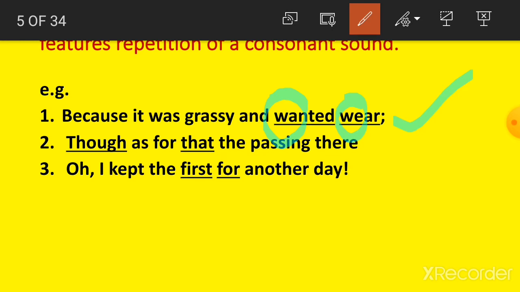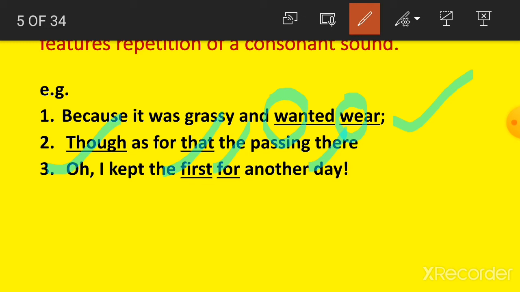Second example: "though as for that, the passing there." Student, here there is the repetition of the "th" sound: though, that, the, and there. There are 4 words that start with the "th" consonant sound. That's why there is the use of alliteration.